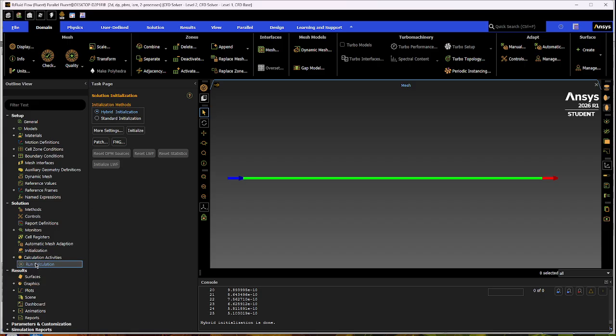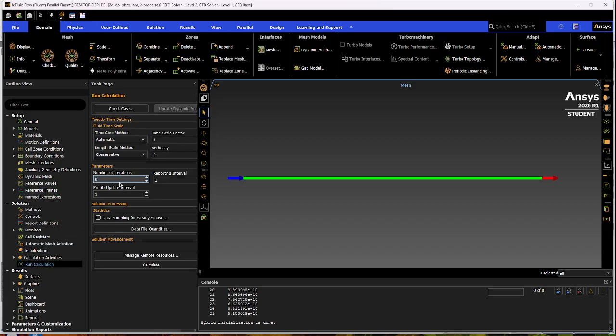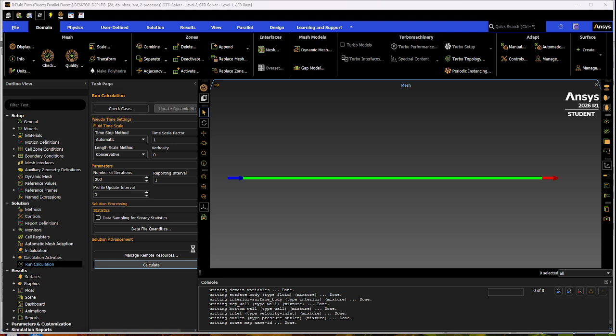So now we're done. We're going to run our calculations. The number of iterations, I did 200. In some cases, it might take less to run your calculations. You can do more as well. You can do like 200 to 500, that's a good range, but I chose 200. And we're going to calculate.